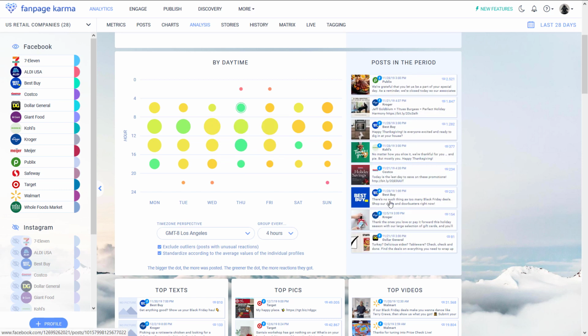Again, we have to be careful here because in the US we have different time zones, and it's unlikely that a supermarket posts at 4 a.m. in LA, so it could be that these posts were made on the East Coast. Anyway, we can conclude that Thursday seems to be a good day to post for retail companies in the US on